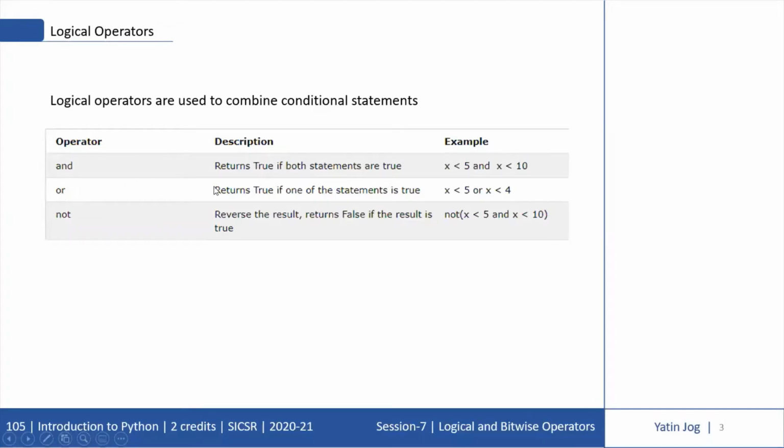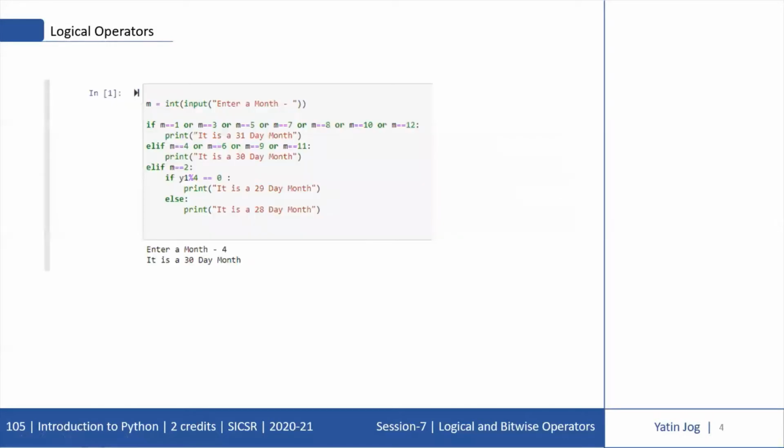Next is the OR operator. It returns true if one of the statements is true. Either I have to check if x is less than 5 or x is less than 4. If either of the conditions is true, then I have to execute something, and I can use OR in this fashion. Similarly, I can use NOT if I have to check the reverse of the result. It reverses the result, returning false if the result is true. Now I'll see some examples of how to use these logical operators.